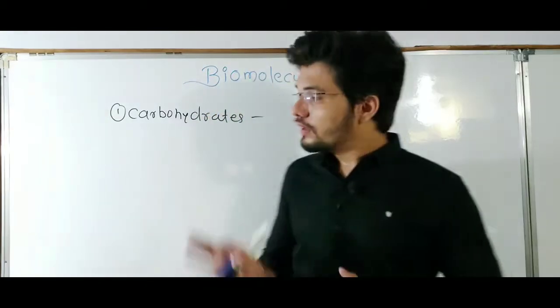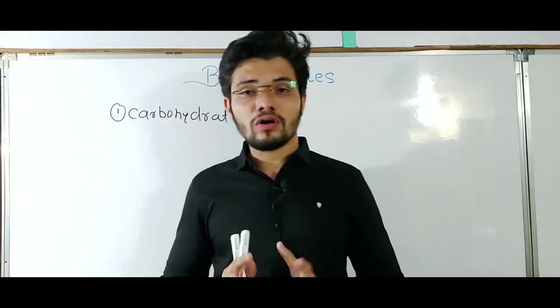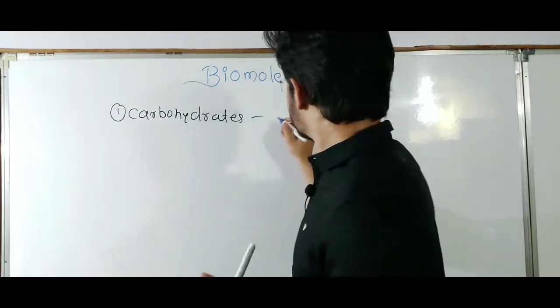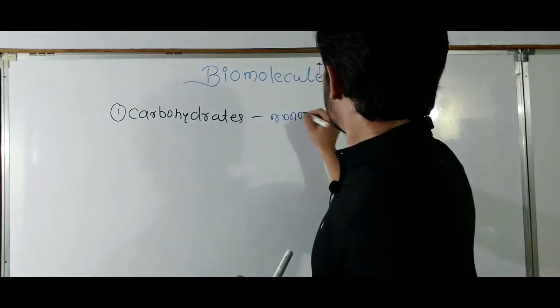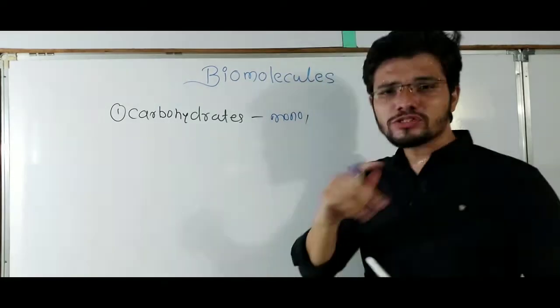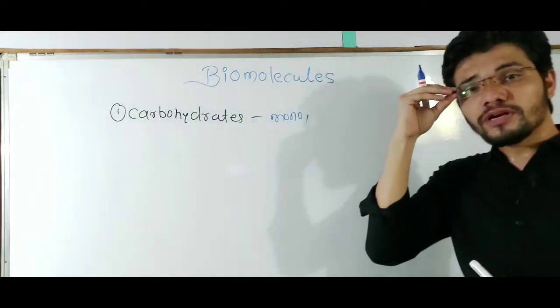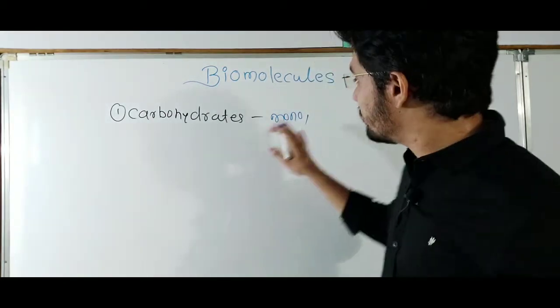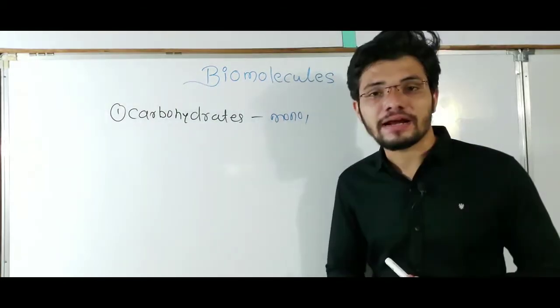That is what carbohydrates are all about. They can be of many types, like monosaccharide, which means only a single unit will be there, like glucose. Glucose is the very best example of a monosaccharide.